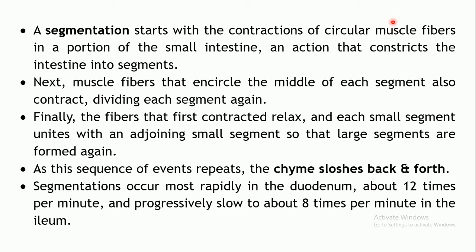The circularly placed muscles contract in certain regions of the small intestine, as a result of which in that area the intestine gets constricted and divided into smaller segments.